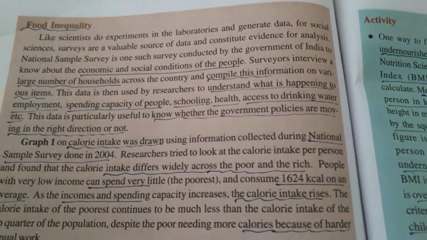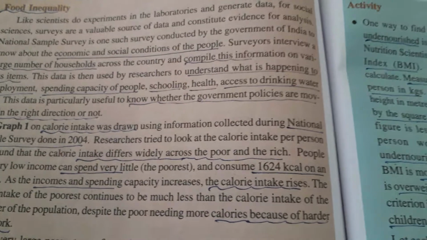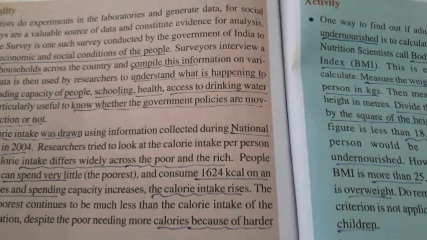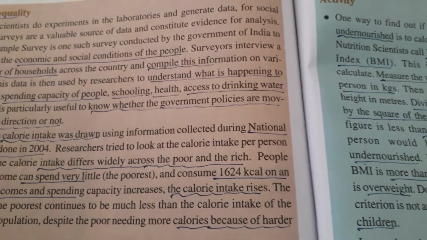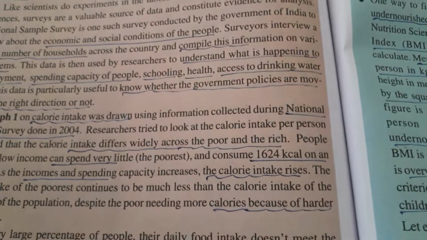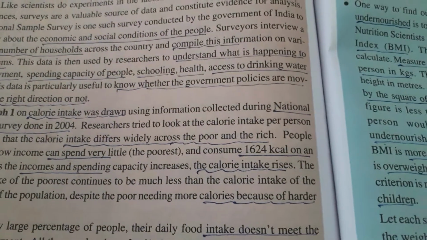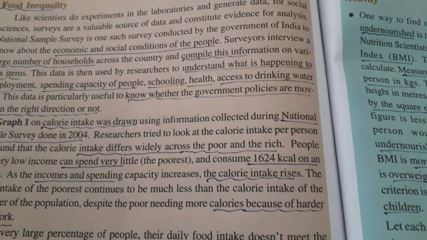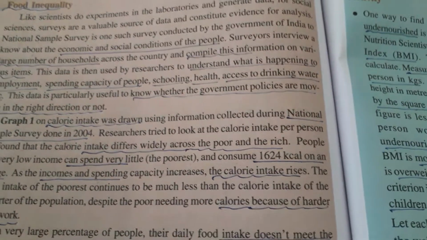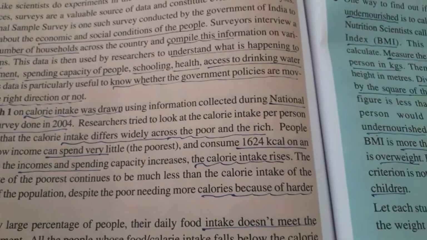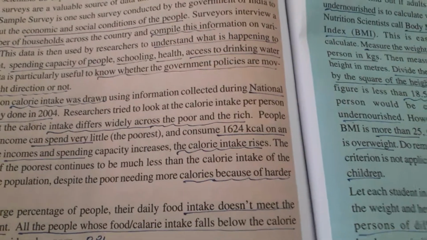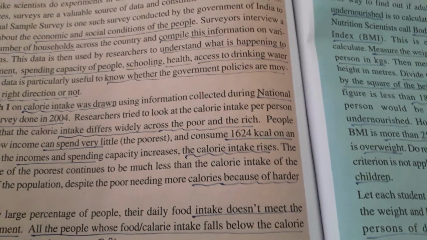Okay, so here caloric intake was drawn using information collected during the national sample survey done in 2004. According to that, caloric intake differs widely across the poor and the rich.